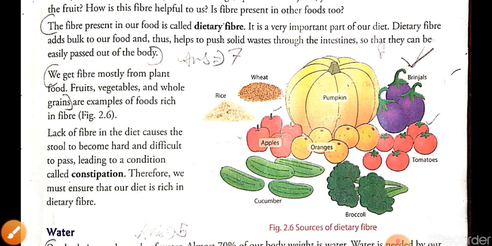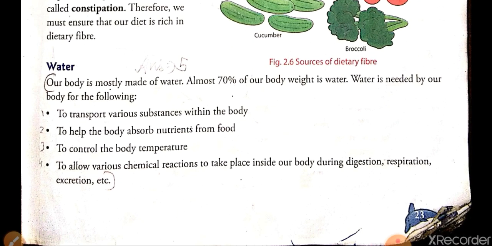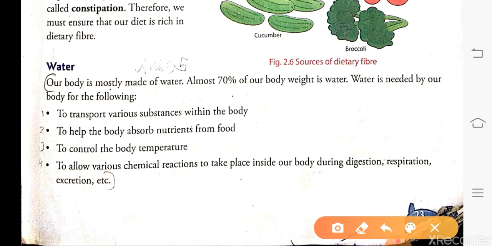Next very important nutrition in our food that is daily required by our body is water. So I think you all are familiar with water. Water is the most important necessity of our daily life. 70% of our body is made up of water.